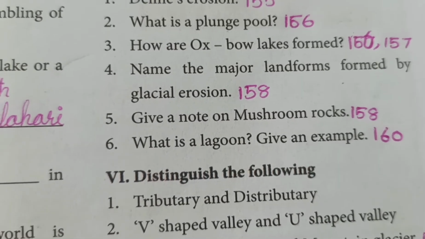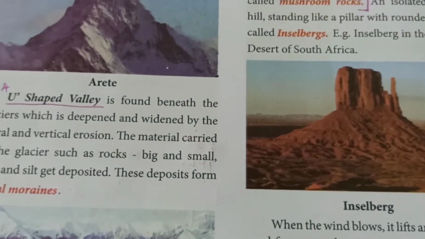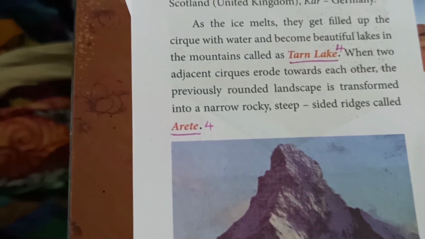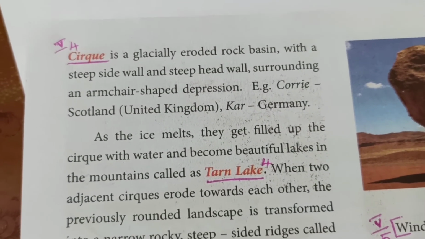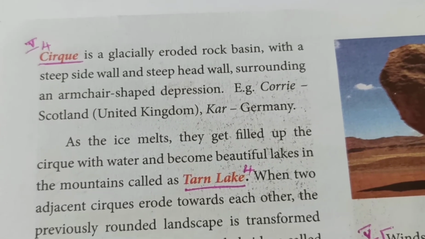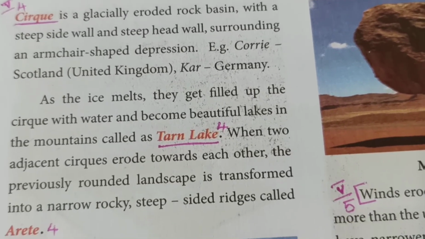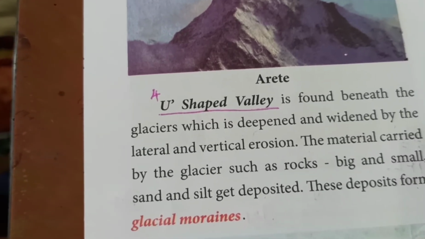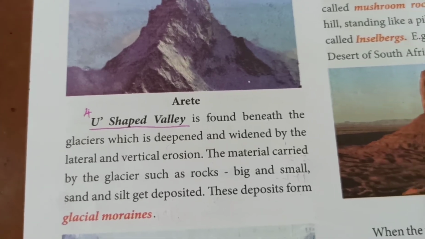The answer is in page number 158. Glaciers are large masses of ice that move on the mountains, and here you can see the words which I have underlined can be taken as the landforms formed due to the erosional features. First one, cirque, then Tarn Lake, arete, then fourth one, U-shaped valley. These are the landforms formed due to the glacial erosion.